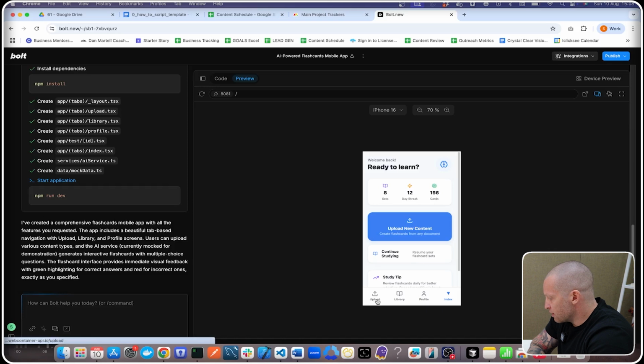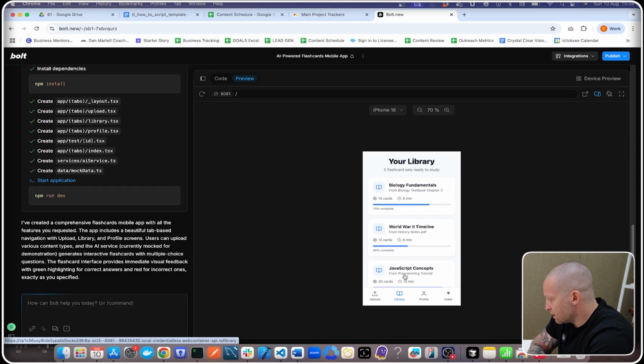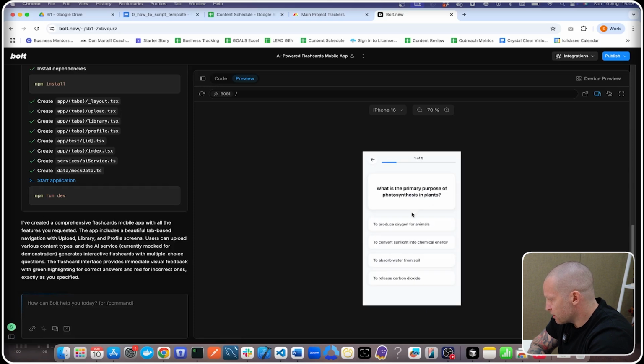Nice little emblem, nice little icons at the bottom. We've got some stats here: 12-day streak, cards, sets, upload new content, library. Nice, so it's got a list of our tests. What is the primary purpose of photosynthesis in plants? So it's showing red for incorrect and green for correct, which is nice, which we asked for in the prompt. Mitochondria, a little tick there. Nice. What is the chemical formula for water? We've got a counter here as well. Then mitosis. So 4 out of 5 correct, not bad.